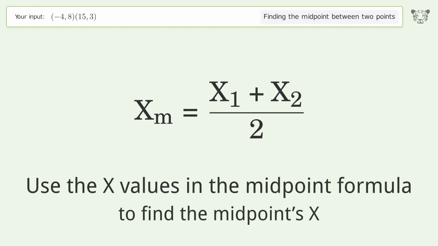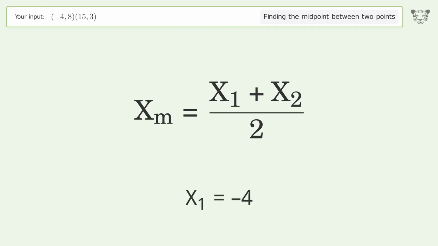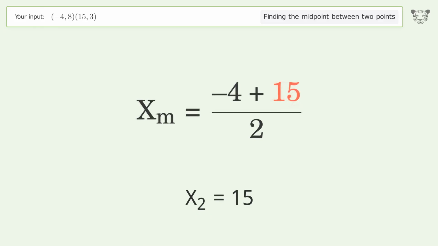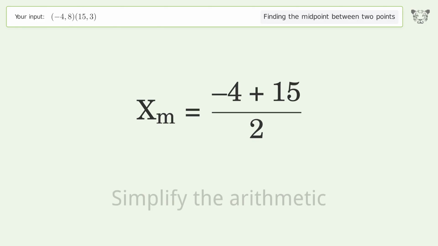Use the x values in the midpoint formula to find the midpoint's x. x1 equals -4. x2 equals 15. Simplify the arithmetic.